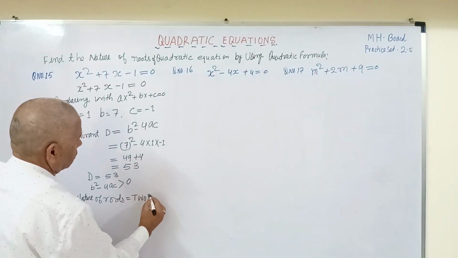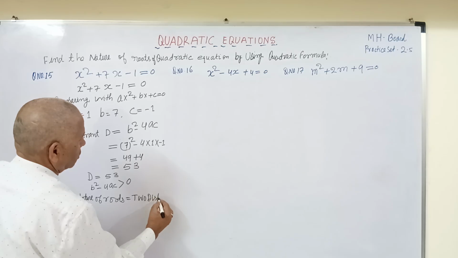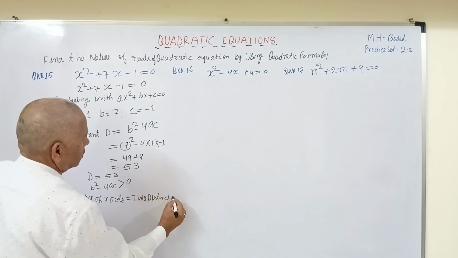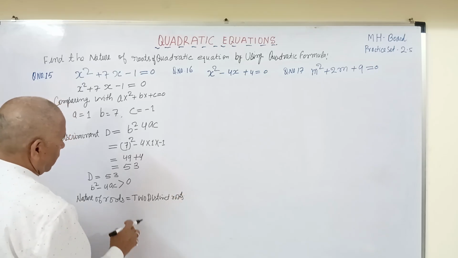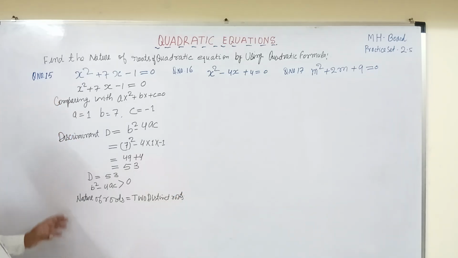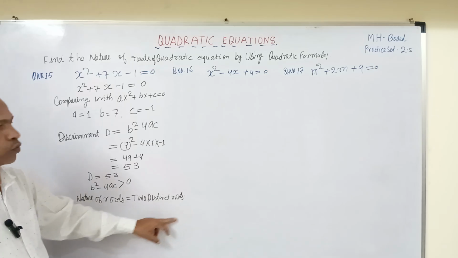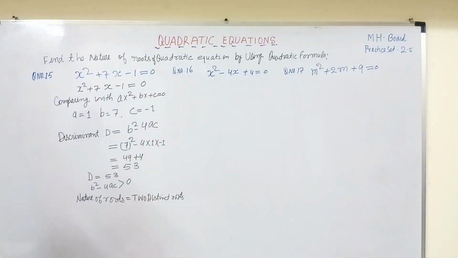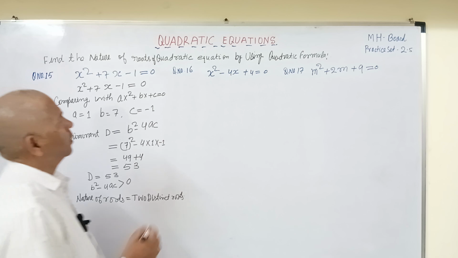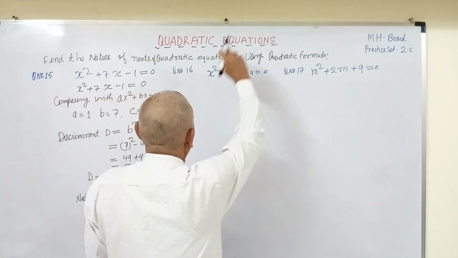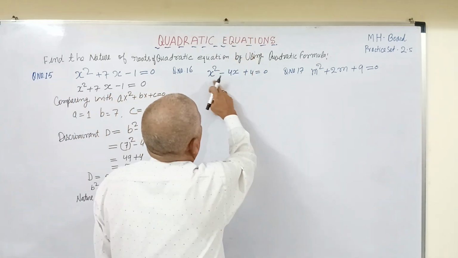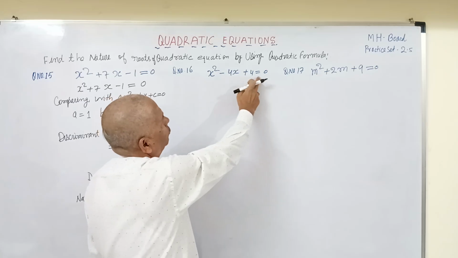So the nature of roots in this case is two distinct roots. So in this way this question is solved by finding out the discriminants.